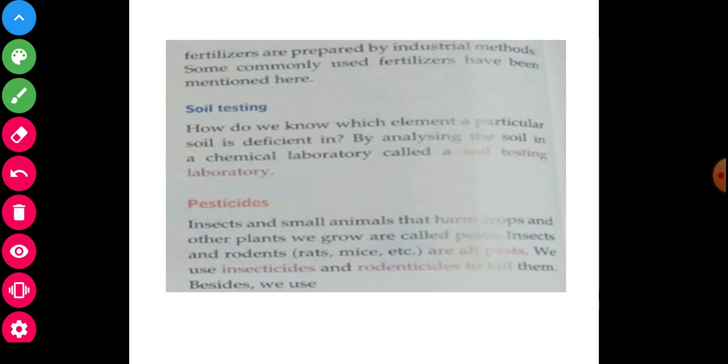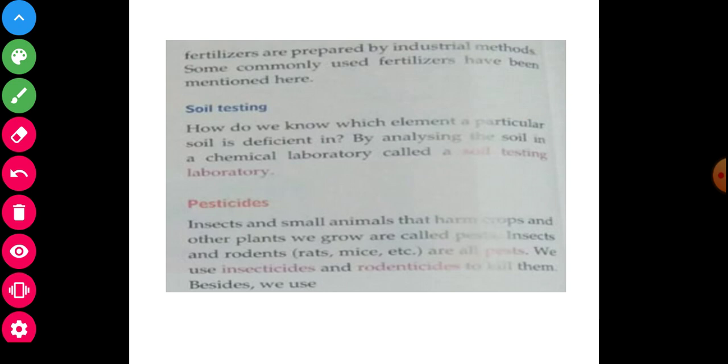Fertilizers are prepared by the industry. Some commonly used fertilizers have been mentioned here. Do you understand? See and observe. The fertilizers are prepared by the industry. This is very important for soil.